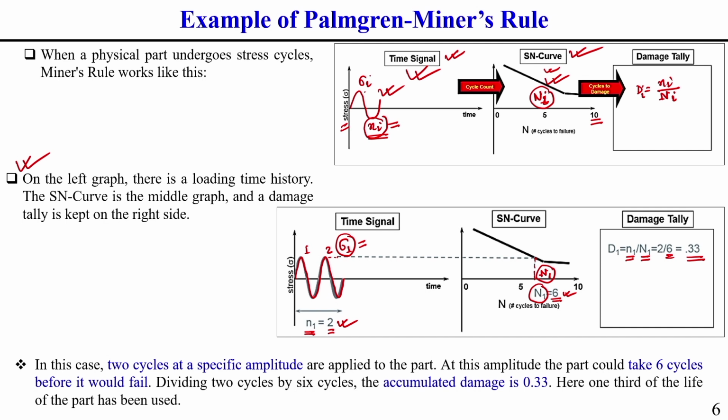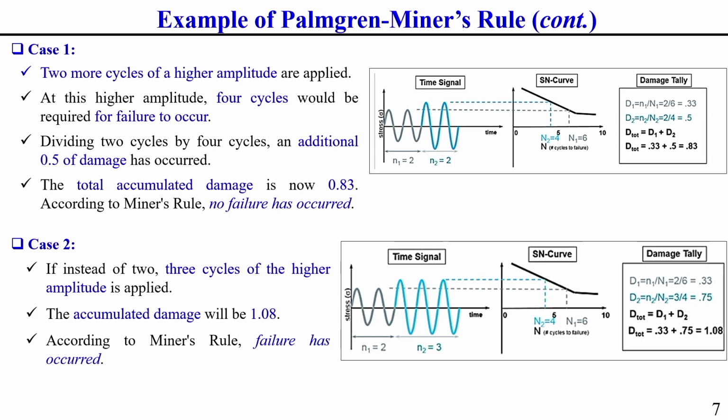Okay. Now, let us consider another problem. Along with this sigma 1 and N1, let us consider we add another, slightly higher stress level. Let us call this higher stress level sigma 2.